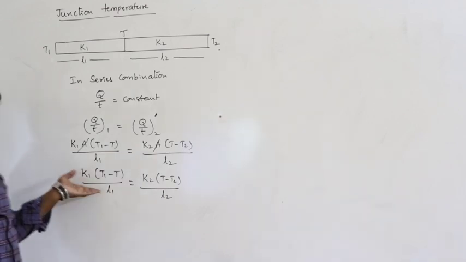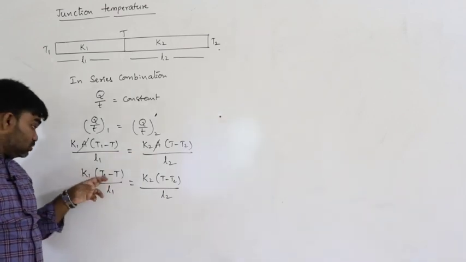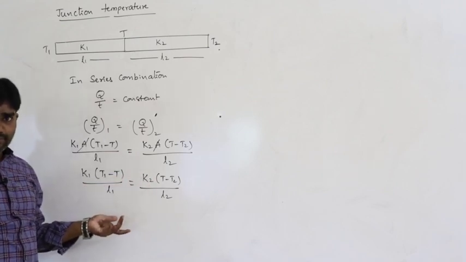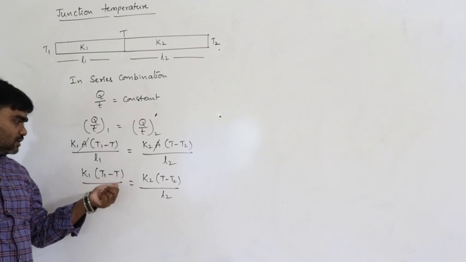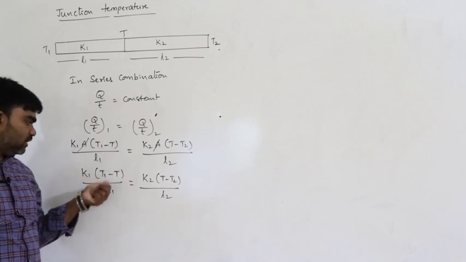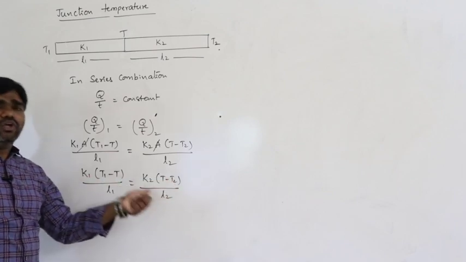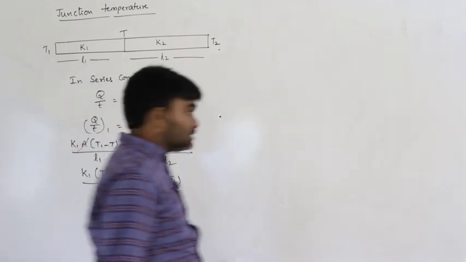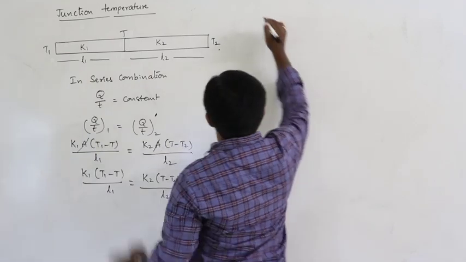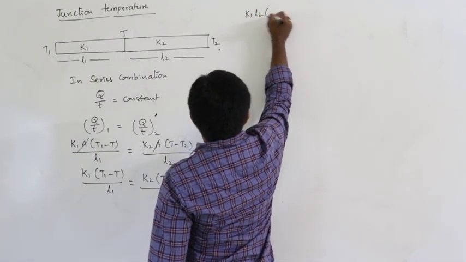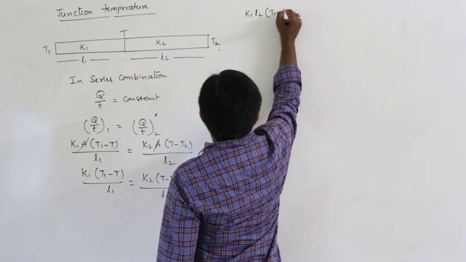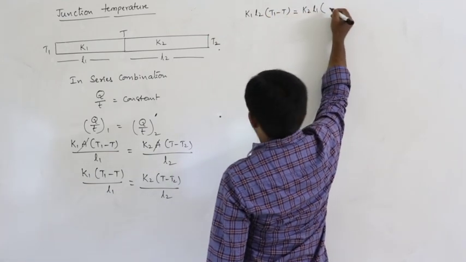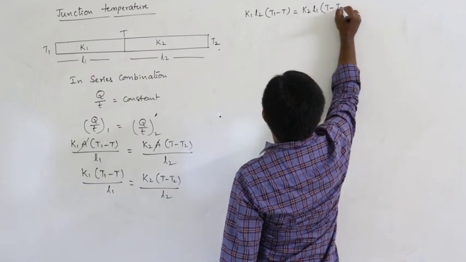By substituting the respective values K1, T1, L1, K2, T2, L2 in this formula, we can calculate T. Otherwise, if you want to derive this, cross multiplication gives K1 L2 into (T1 minus T) is equal to K2 L1 into (T minus T2).